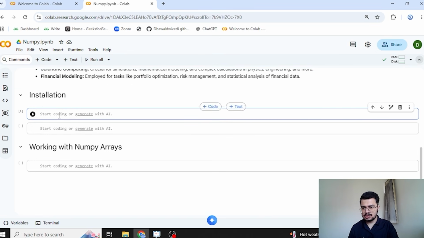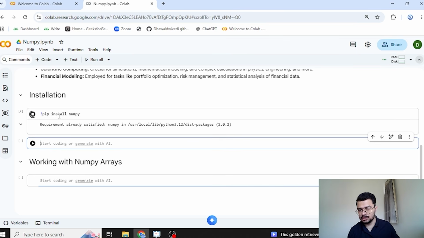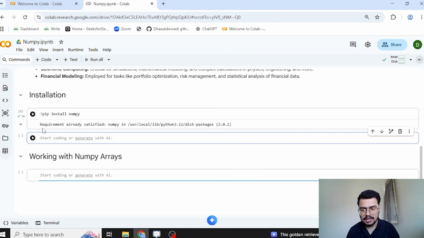So let's start with the installation. In order to install, first I have to add the exclamation mark. This exclamation mark tells that this is a shell command. Whenever I have to run a shell command in the Google Colab environment, I have to use the exclamation mark. Then I can just write pip install numpy. Once I execute this, it's going to take some time. It's showing that the requirement is already satisfied. That means these libraries are already present in Google Colab, so we do not need to install them again and again. We can directly import these libraries.